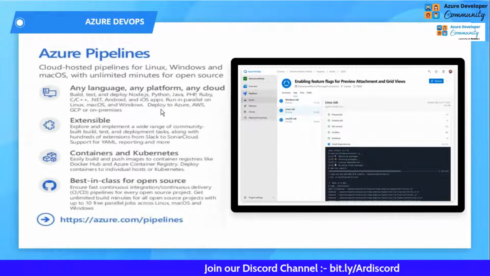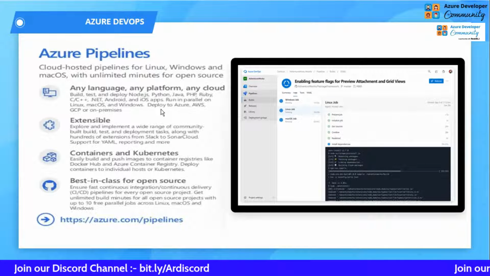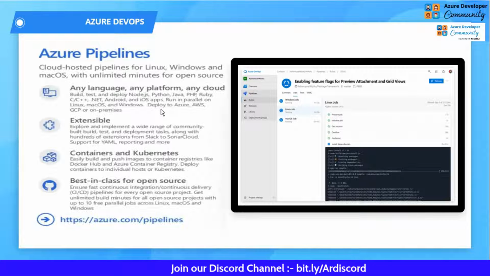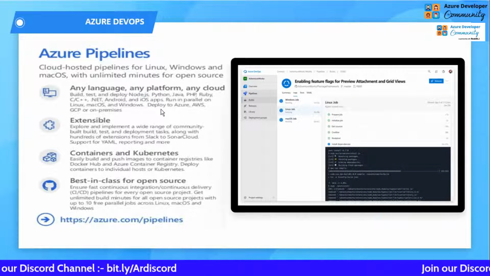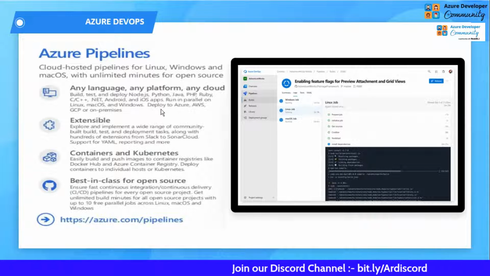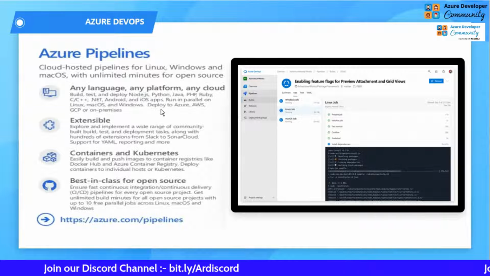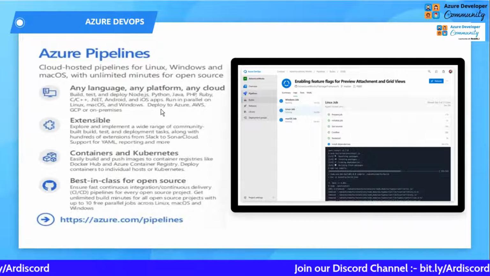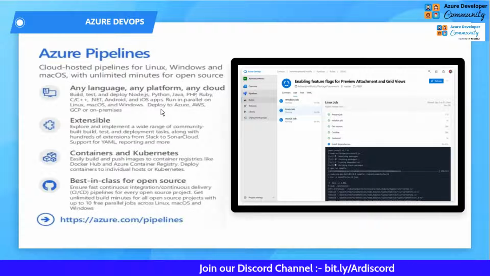Even if you want to deploy your application to multiple cloud providers, whether it's AWS or GCP or an on-premises application, you can do it using Azure Pipelines itself. So you don't have to think that if I use Azure Pipelines, I have to deploy my application on Azure only. You can deploy on other cloud providers also, based upon your need or requirement. Azure Pipelines provides you a lot of extensions to help with the process. The third thing is that it supports container and Kubernetes type of applications also.